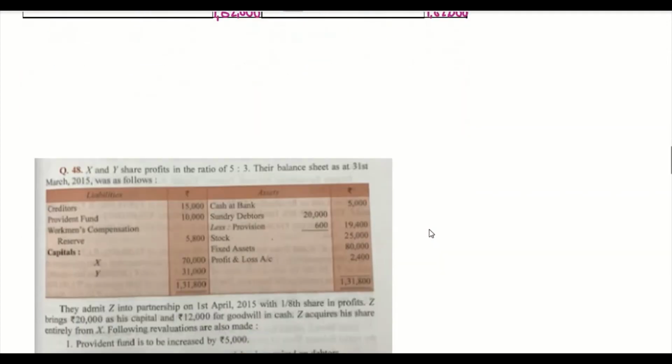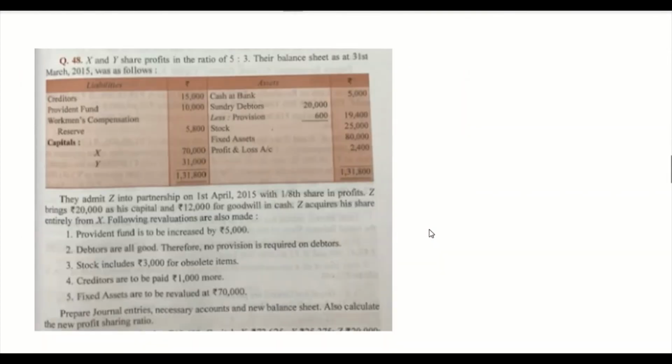Now let's move on to question number 48. X and Y share profits in the ratio of 5:3. Their balance sheet as at 31st March 2015 was as follows. They admitted Z into partnership on 1st April 2015 with a 1/8 share in the profits. Z brings 20,000 as his capital and 12,000 for goodwill in cash. Z acquires his share entirely from X. The following revaluations are also made.